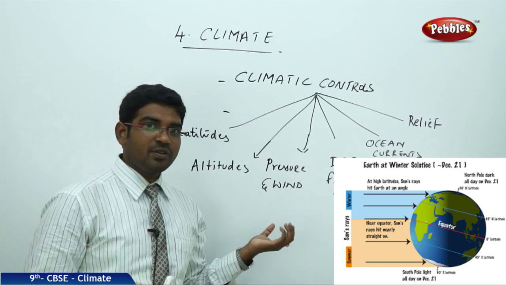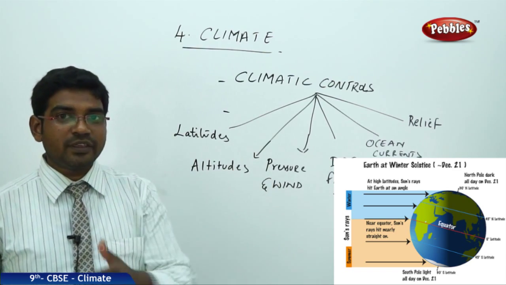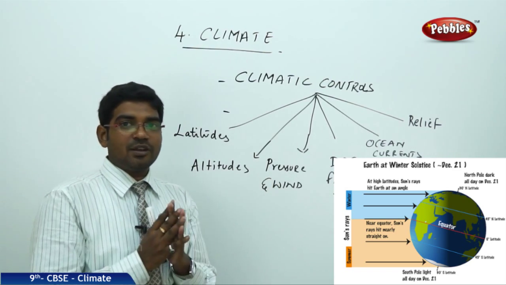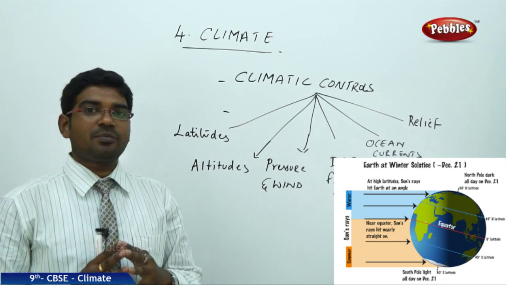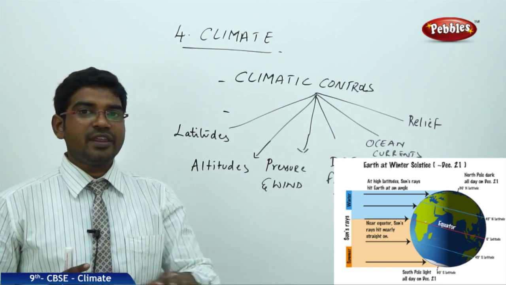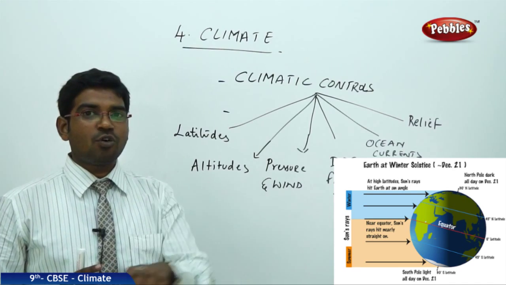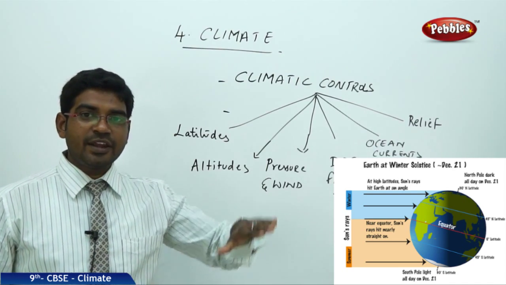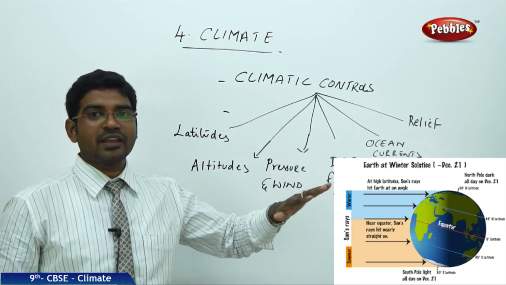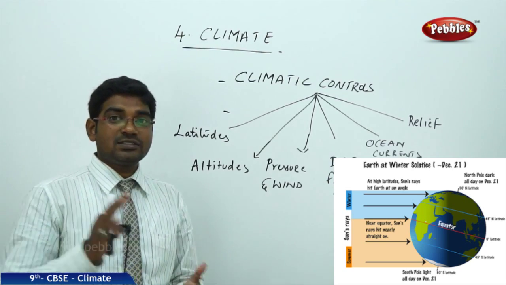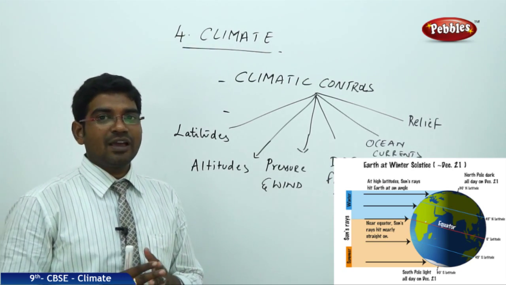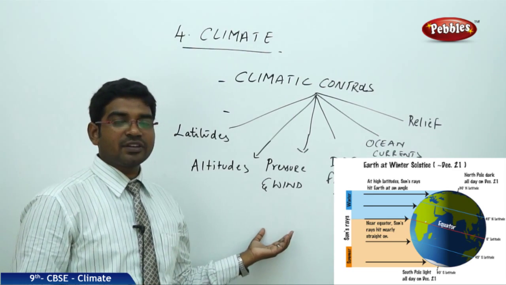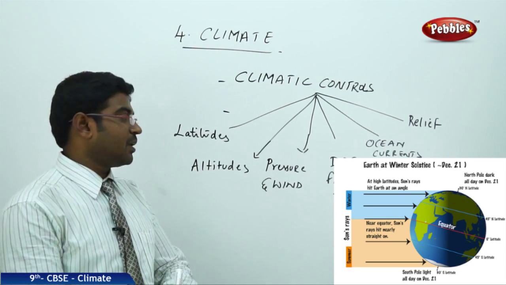And pressure and winds, based on the movement of the air and in which latitude and at which altitude they are present, that also brings variation in the movement of the winds and the force with which they come. So they move the hot air towards the other side, bring the cool air, and start changing the winds. So that movement will be affecting the atmospheric temperature of a place.